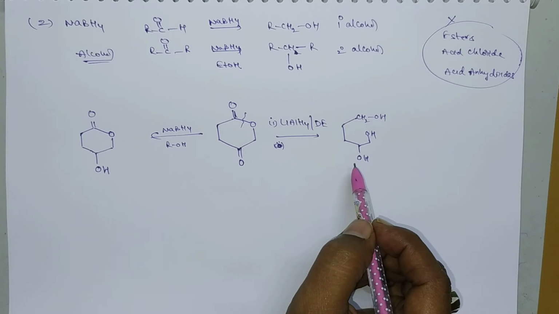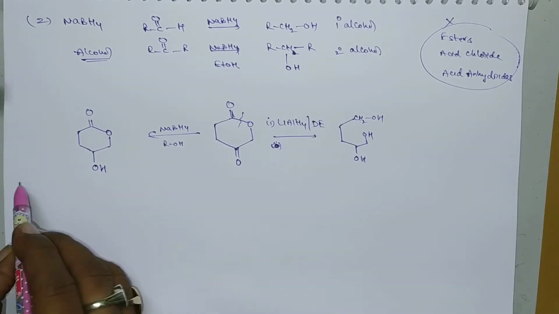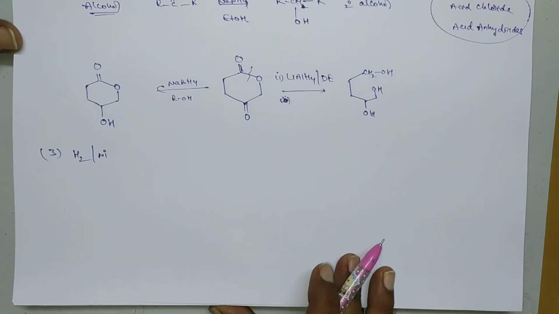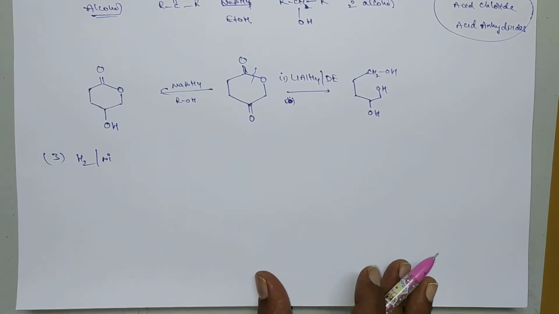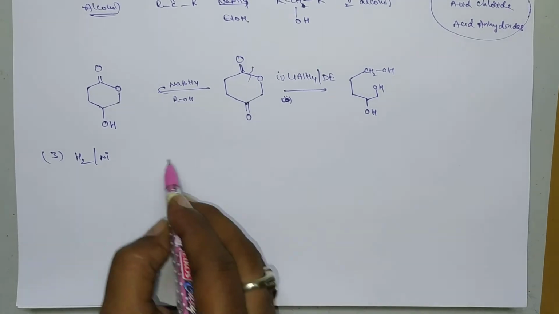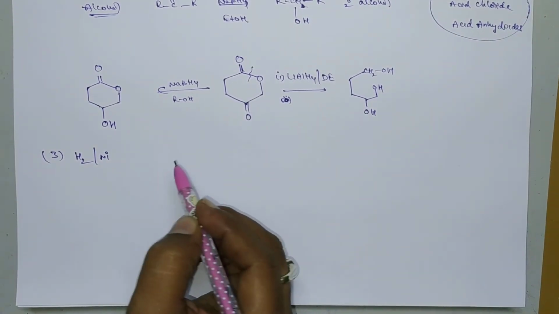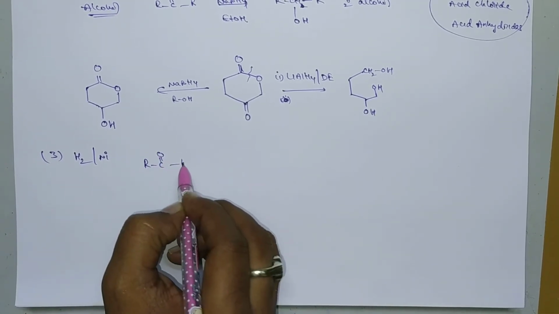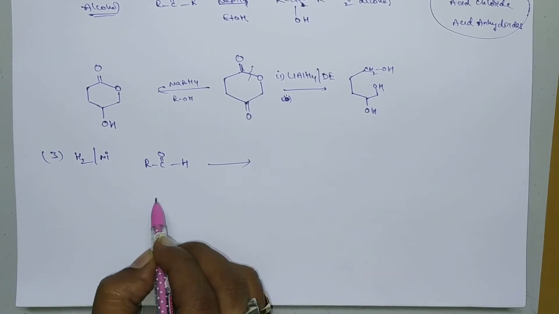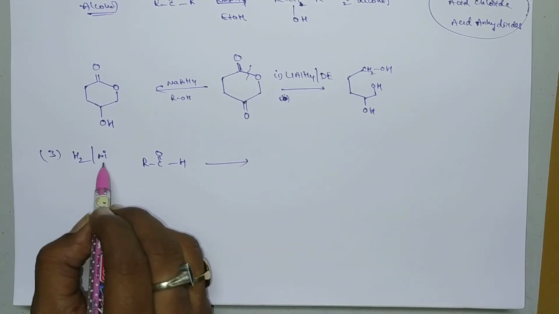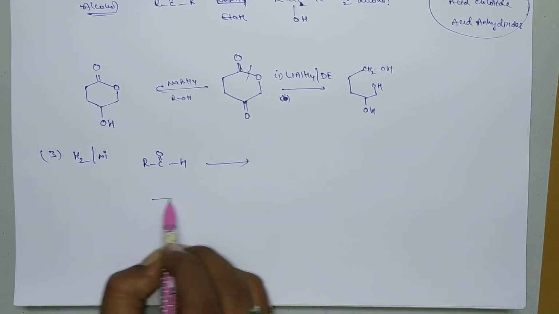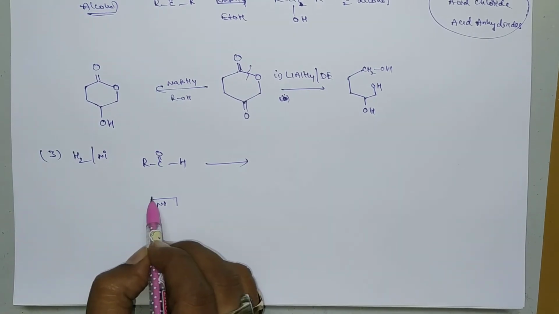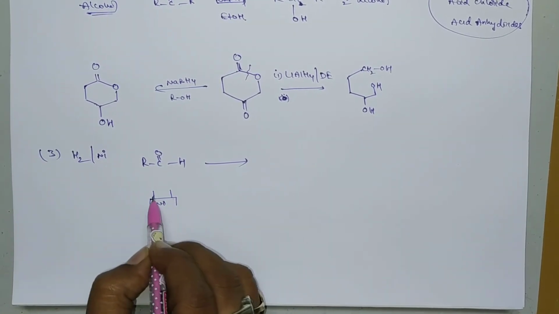Let us move on to the next, the third one, H2 in presence of nickel. This is catalytic hydrogenation, where nickel acts as a catalyst. This can reduce aldehydes, ketones as well as acid chlorides. Suppose you take an aldehyde, it is reduced in presence of H2 and nickel. Here catalyst means a catalytic surface. This is nickel. On this catalytic surface, first the hydrogen gas will be adsorbed like this.